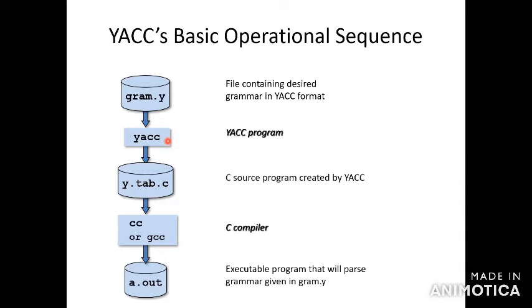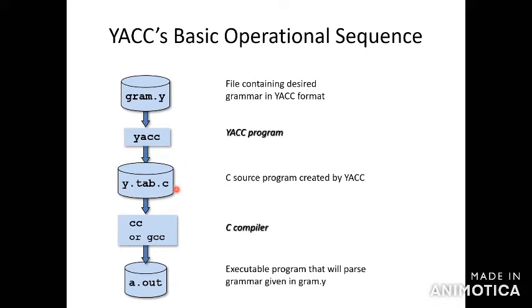So the Yawk program with the -d command will generate two files. One is .c and one is .h. The .c means it is a C program, and .h means header file. In Yawk, you must add the header file y.tab.h, and in that header file you have to add the declaration part.